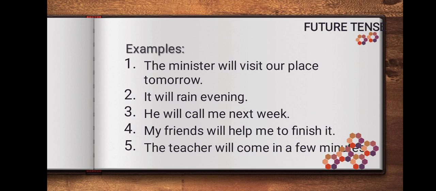Let's see the examples. The minister will visit our place tomorrow. It will rain this evening. He will call me next week. My friends will help me to finish it. The teacher will come in a few minutes. These sentences denote the simple future because the actions may happen very shortly, and also it is pre-planned and a fixed schedule. So it is called a simple future tense.